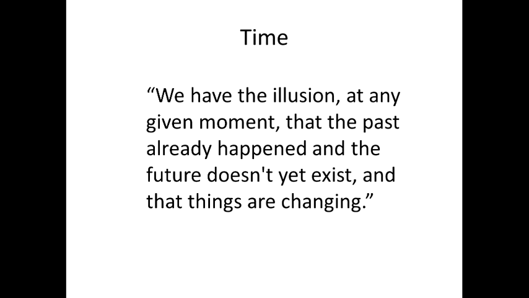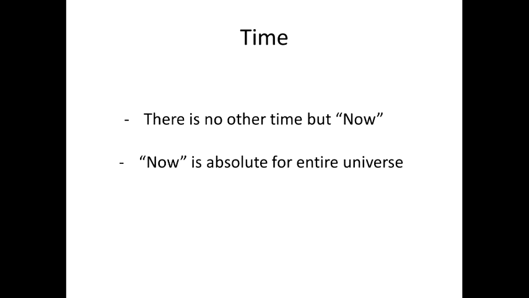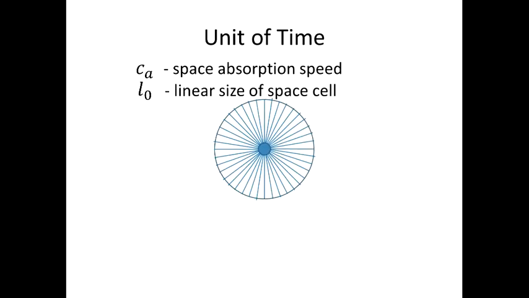In a theory of gravity where mass is absorbing space, and motion in space is an intrinsic property of matter, time is shrinking to a point that we call now, which means that we have no time but this present. If there is no time except now, then now is absolute and the same for the entire universe. It means that time doesn't exist as a dimension and cannot be warped or bent as proposed by Einstein. At the same time, mass is absorbing space in cycles. It absorbs a certain amount of space cells at once, then another set of cells and so on. These cycles can be considered as a ticking clock inside a particle.